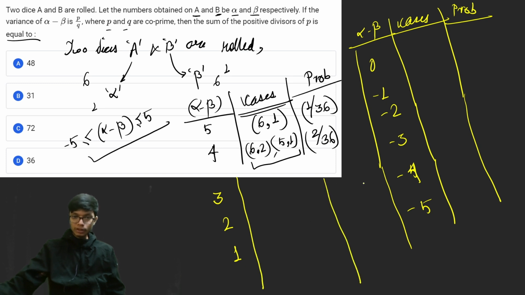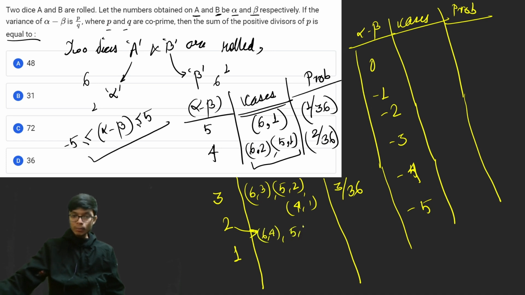Corresponding to all these values, the possible numbers obtained on the dice are as follows. For 3, the numbers can be (6,3), (5,2), and (4,1). So there are 3 possible cases, and that gives the probability as 3 by 36. Similarly, for the difference to be 2, the values can be (6,4), (5,3), (4,2), and (3,1). Those are the possible cases for 2, which corresponds to the probability 4 by 36.